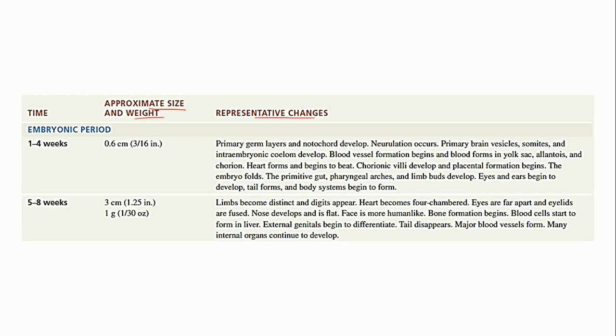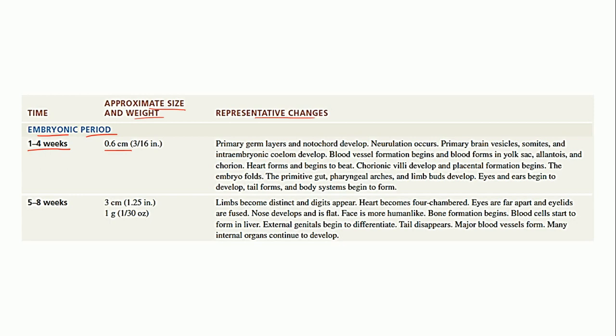So let us talk about the embryonic period. From 1st to 4th week, the approximate size is 0.6 centimeters. It is just 6 mm in size. Now let us see what changes are taking place.